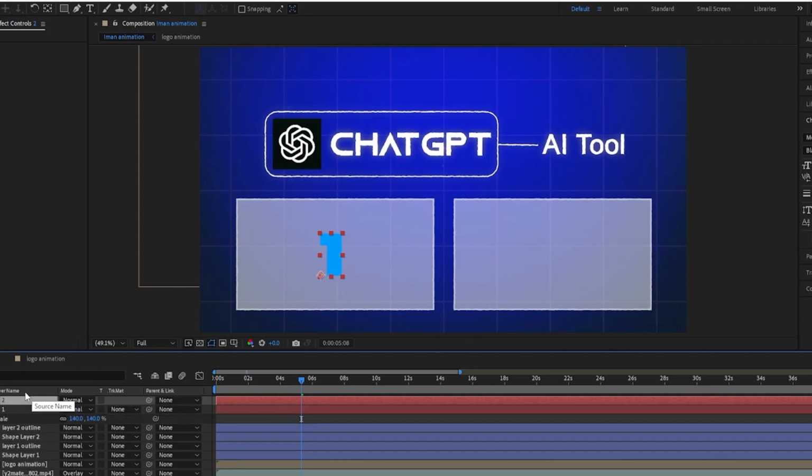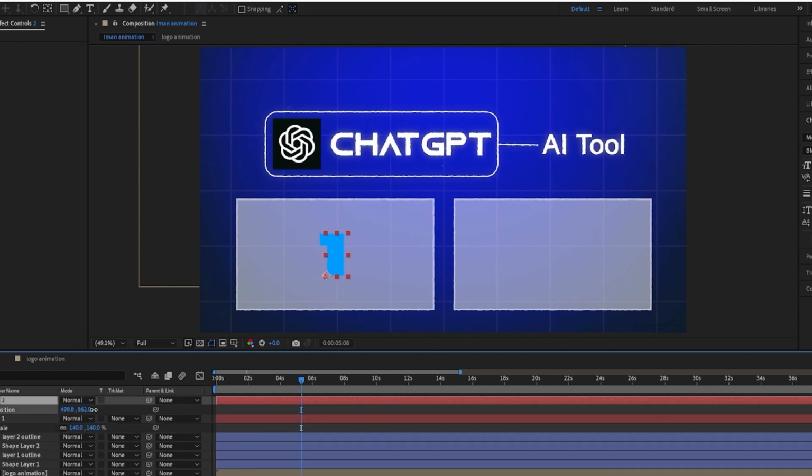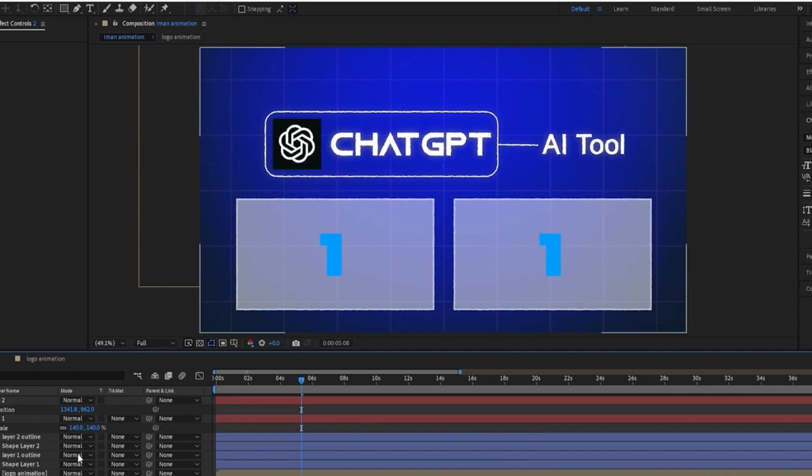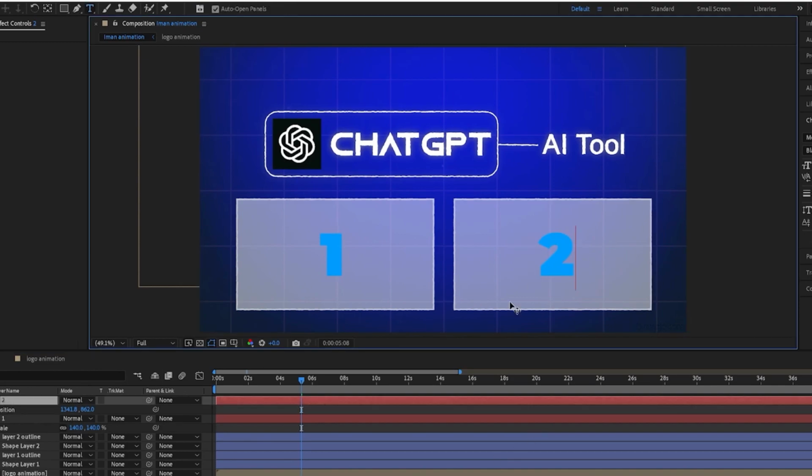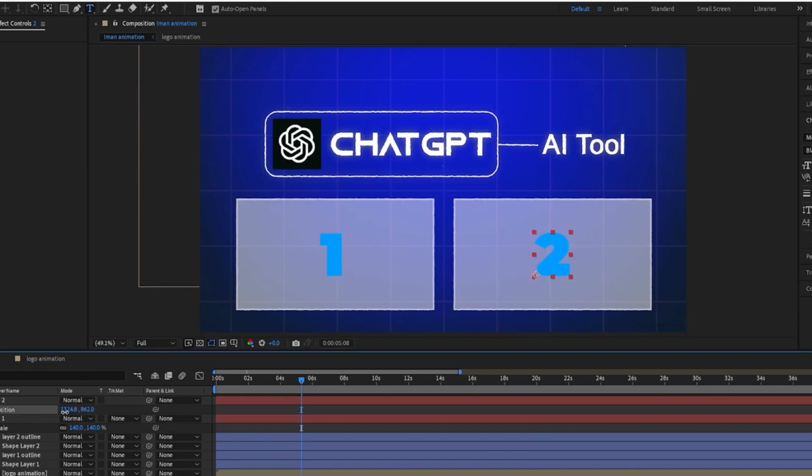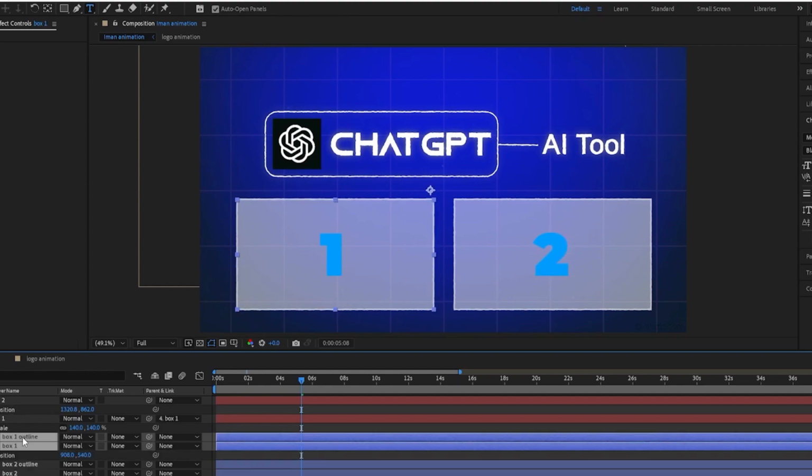So duplicate it with Control D and move it with P, with the position, over to the other box. But that says 1, so obviously what you want to do is change it to 2. So then you've got box 1 and box 2. Then center that one as well, and then you've got the same look on both.